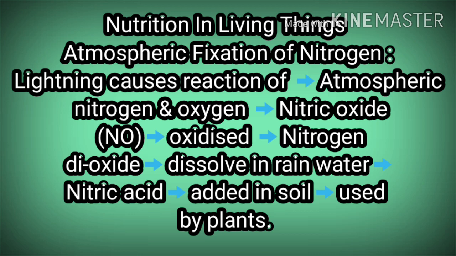During lightning, what happens? There is a reaction of atmospheric nitrogen and oxygen. That means atmospheric nitrogen and oxygen react with each other during the rainy season when lightning occurs. At the same time, nitric oxide is formed. Due to the reaction between atmospheric nitrogen and oxygen, nitric oxide is formed, that is NO.